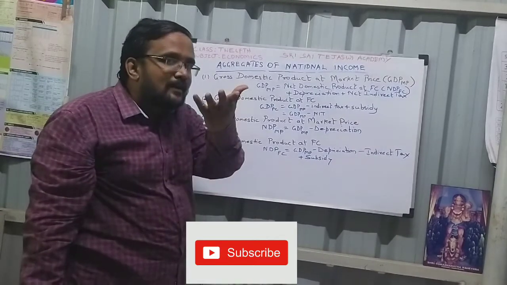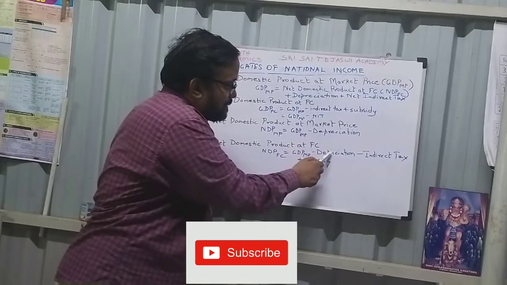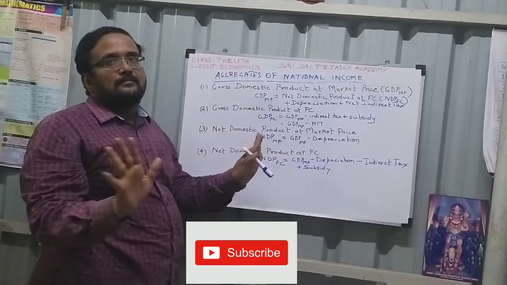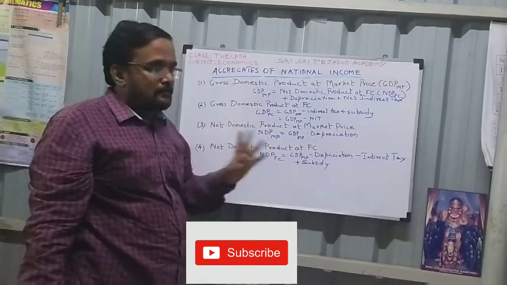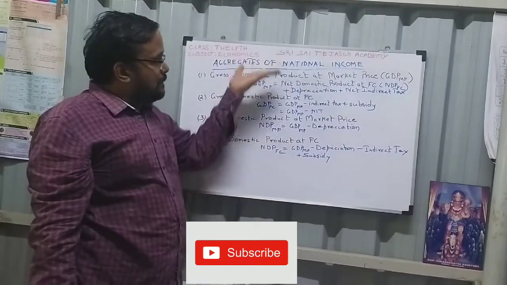Factor cost means you have to reduce tax. So GDP MP minus depreciation, and from this you have to deduct indirect tax. And the subsidy that the government gives, you have to add. That's all it is. It is as simple as that.